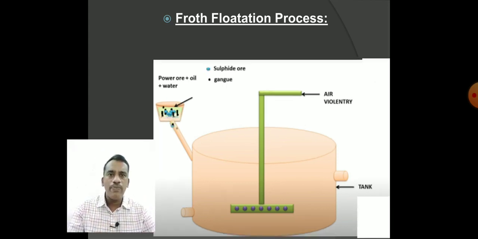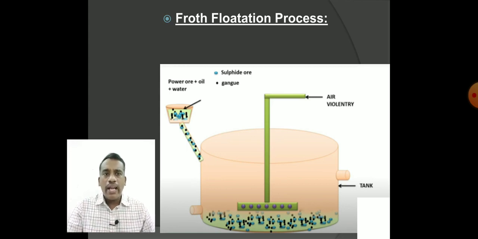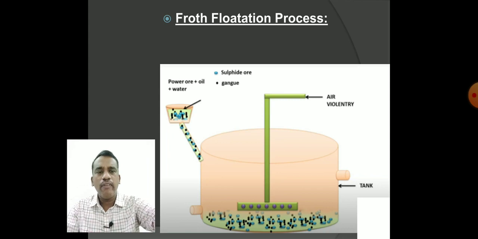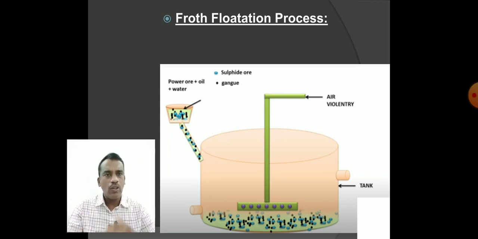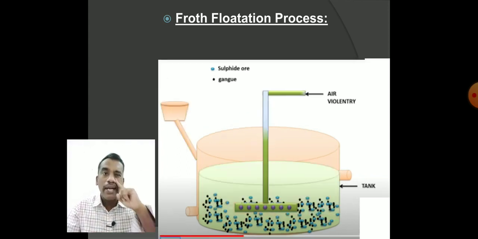Now once we add up these so-called sulfide ores, which have the gangue particles mixed with them, after adding they come into the tank. In the tank we can observe they first go in a normal state from the hopper. Then we add the air through the air inlet, which we can also call the air pump.